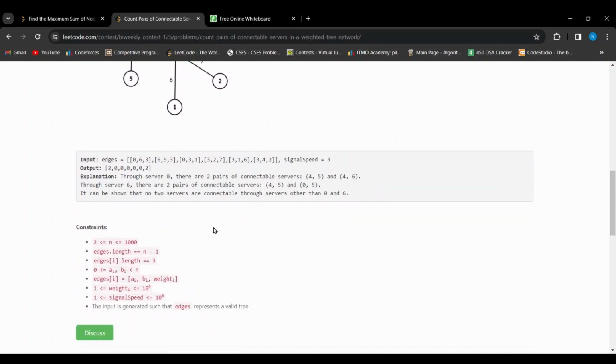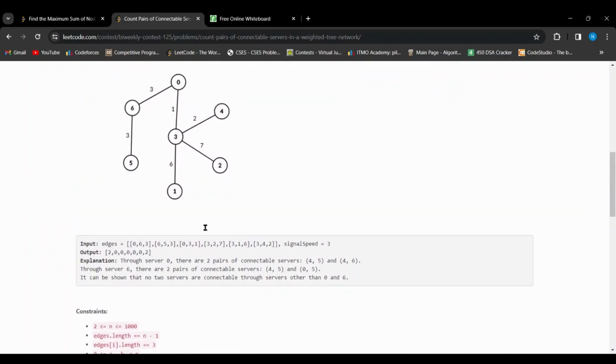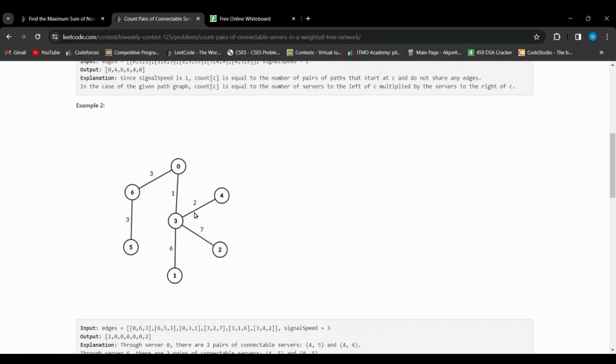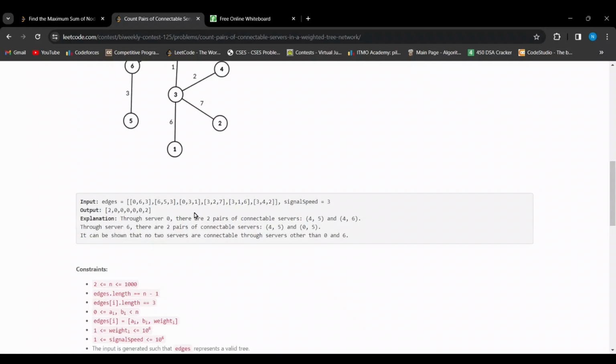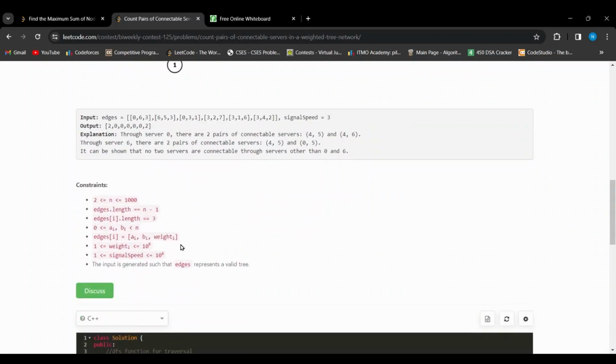Looking at the constraints, we can see that n has a very small value of 1000. That means that we can go up to n square or n cube complexity, and the edges length is n minus 1. So this means that we have only n minus 1 edges for n vertices. This can be used to conclusively say that no loops can be formed. And since no loops can be formed, it can be concluded that there is always a unique path from one node to another. There cannot be multiple paths from one node to another. You can think about this and try to form some loops, but you'll always arrive at this conclusion.